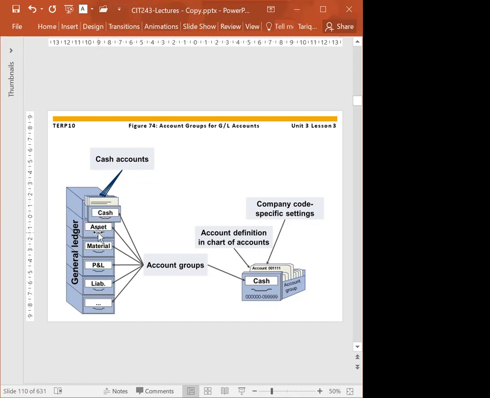In general terms, if you look at any balance sheet, you will find a cash account or expense account, the revenue account, payables, all these equity assets. So those account groups are available here.